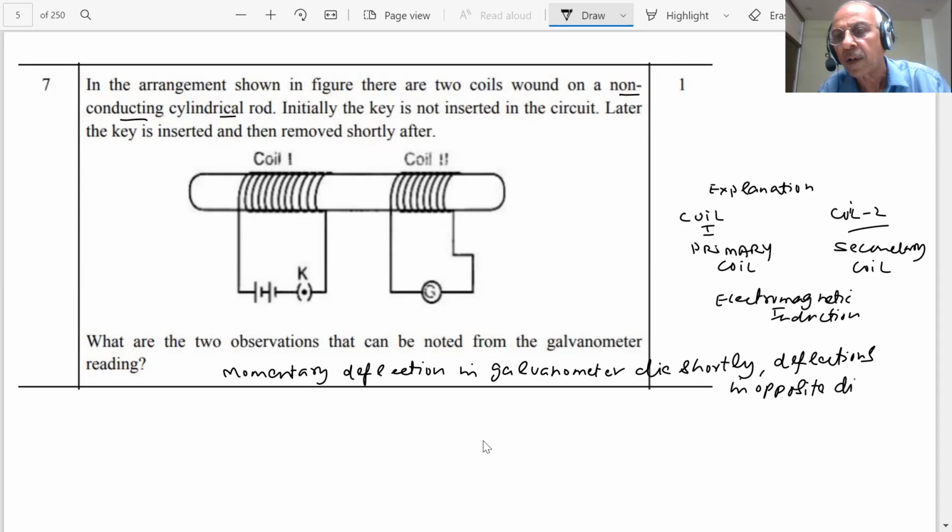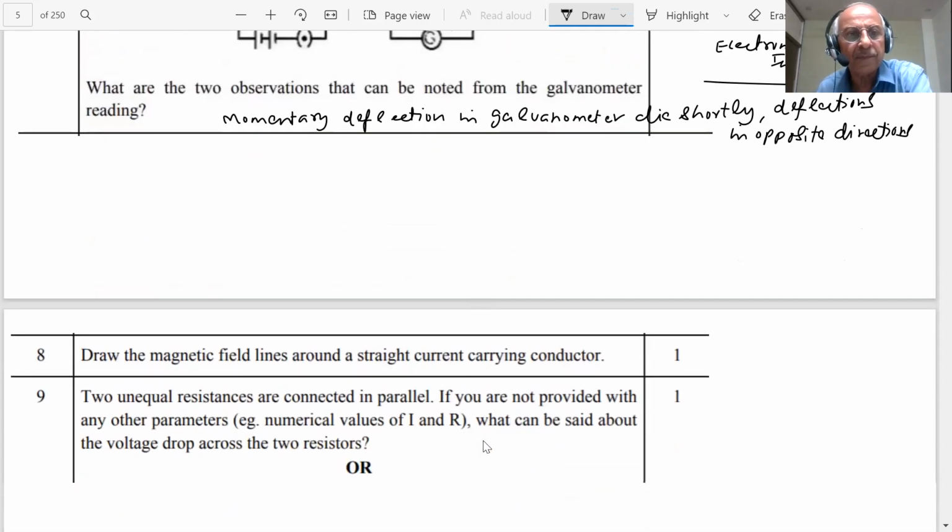In opposite directions. So you know the people who were associated with it, Ørsted, he observed that when electric current is passed through a wire carrying a current, magnetic field is induced. And then Faraday has studied the laws of electromagnetic induction. They both are being applied here, students. So this is our answer. Okay.